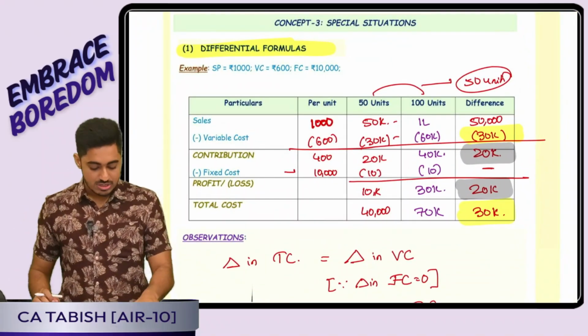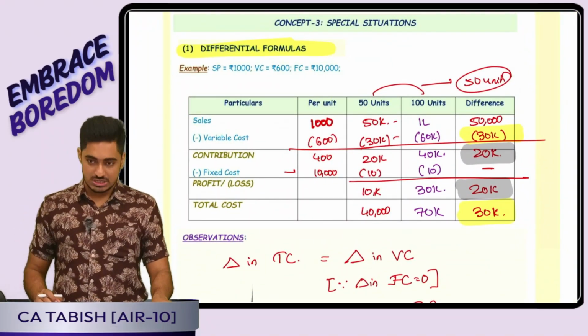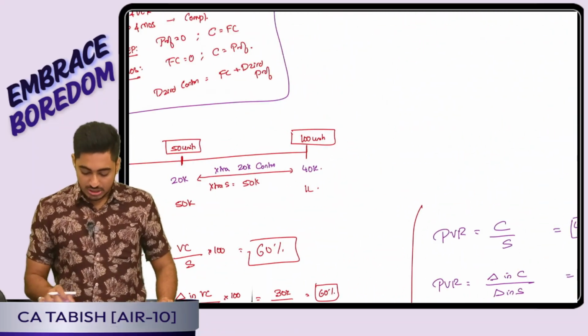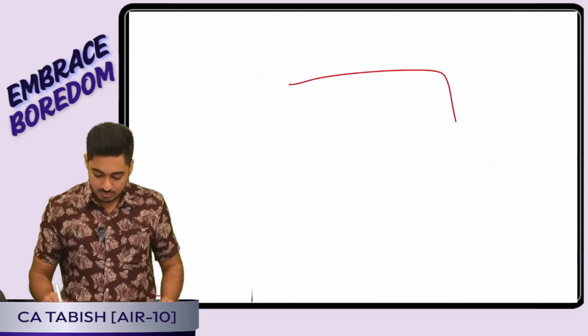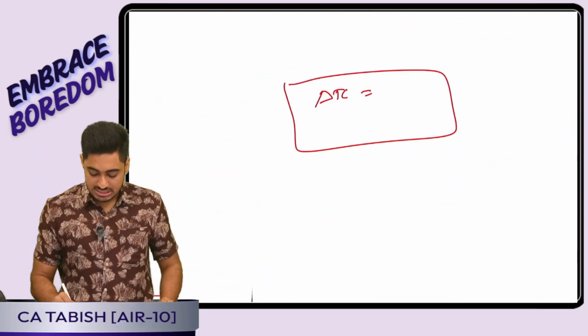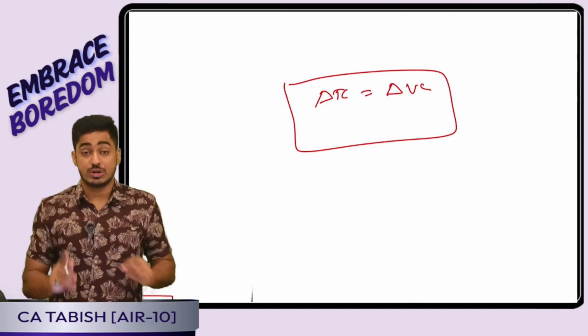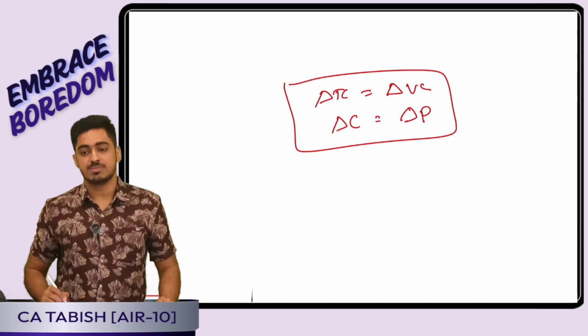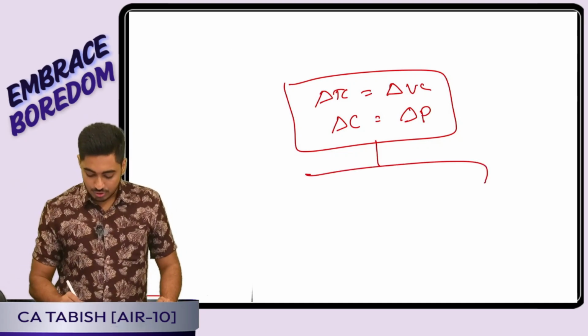Now we are having concept 3, which is special situations. In that, the first one is differential formulas. What is it telling? First we have 2 observations. Change in total cost is nothing but change in variable cost when 2 different levels of output are given. Change in contribution is equal to change in profit. Based on that, we have 2 formulas.